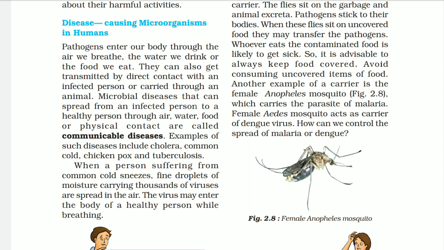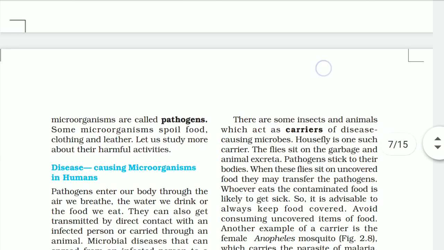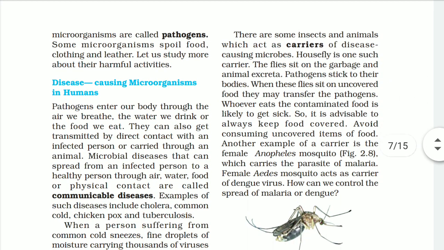When a person is suffering from the common cold, sneeze droplets of moisture carrying thousands of viruses are spread in the air, and the virus may enter into the body of healthy persons while they breathe in. There are some insects and animals that act as a carriers and they take this virus on their body and then they cause a disease to the healthy person. Housefly is one such carrier.